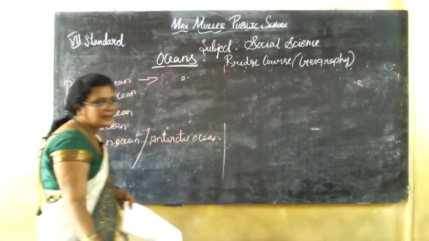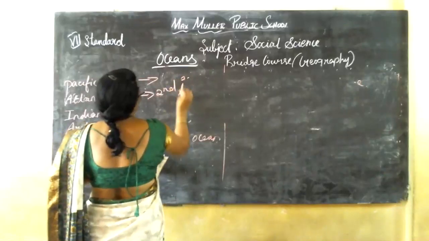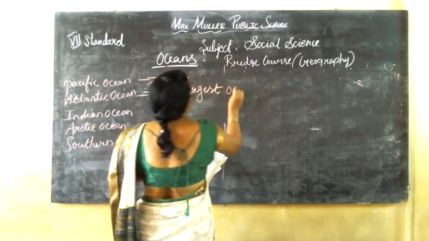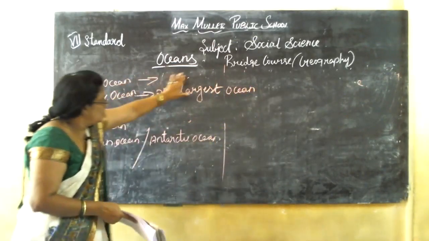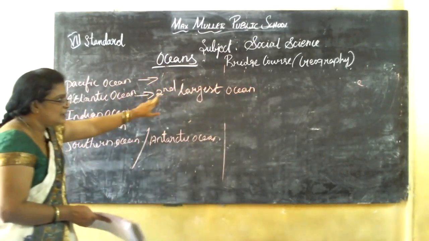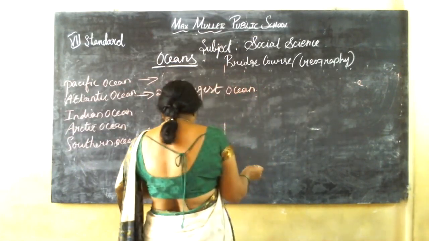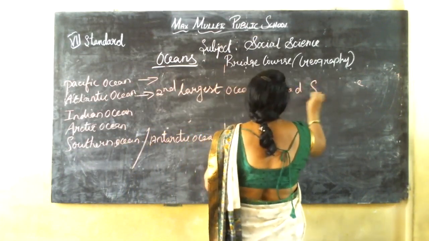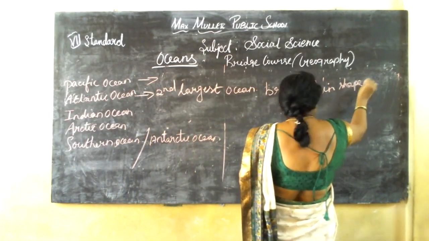Atlantic Ocean. The Atlantic Ocean is the second largest ocean. Don't get confused. Pacific Ocean is over; here I have written Atlantic Ocean. So the second largest ocean is the Atlantic Ocean. It is S in shape.